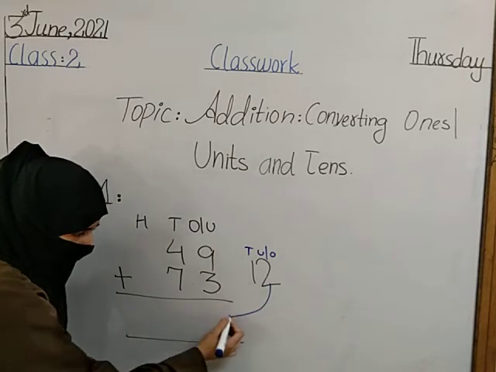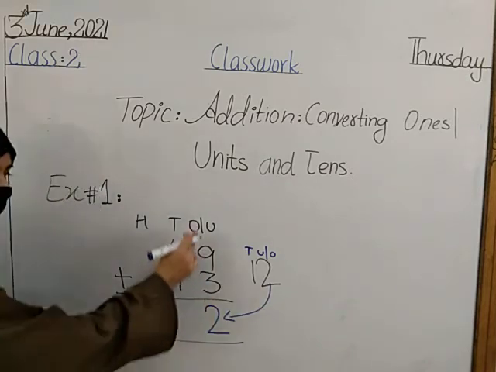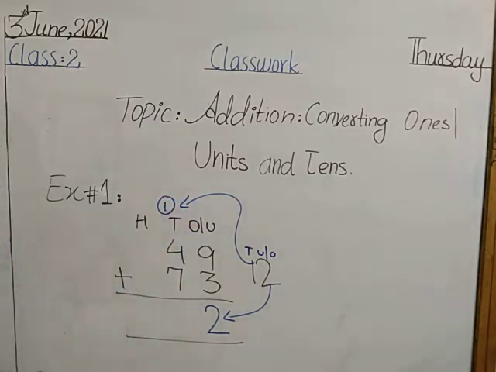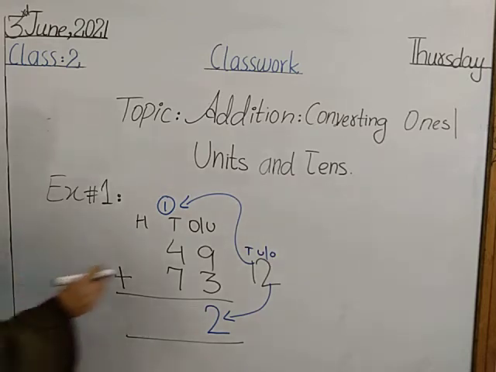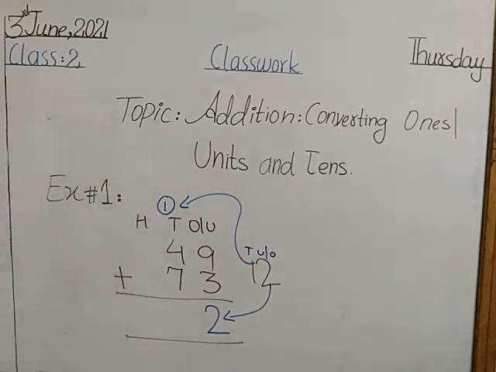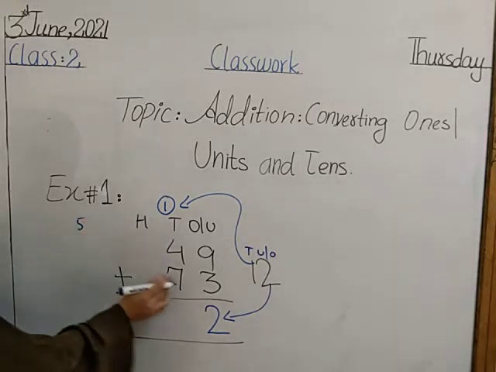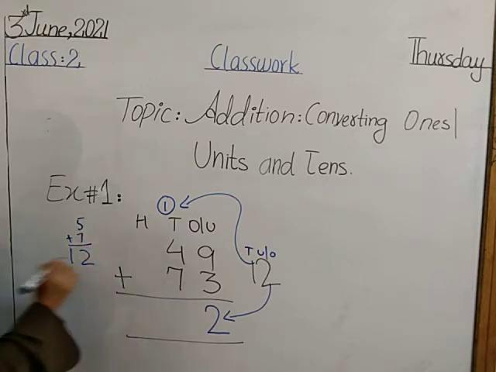Good. We will write the place value of each digit. Now we are able to identify which number we have to write on unit and ones place value and which number we have to give carry on tens place value. Magia, you tell me what is the total of these three numbers? First is 1, second is 4 and third is 7. What is the total of these three numbers? Good. The total of these three numbers: 1 plus 4 is equal to 5, 5 plus 7 is equal to 12.